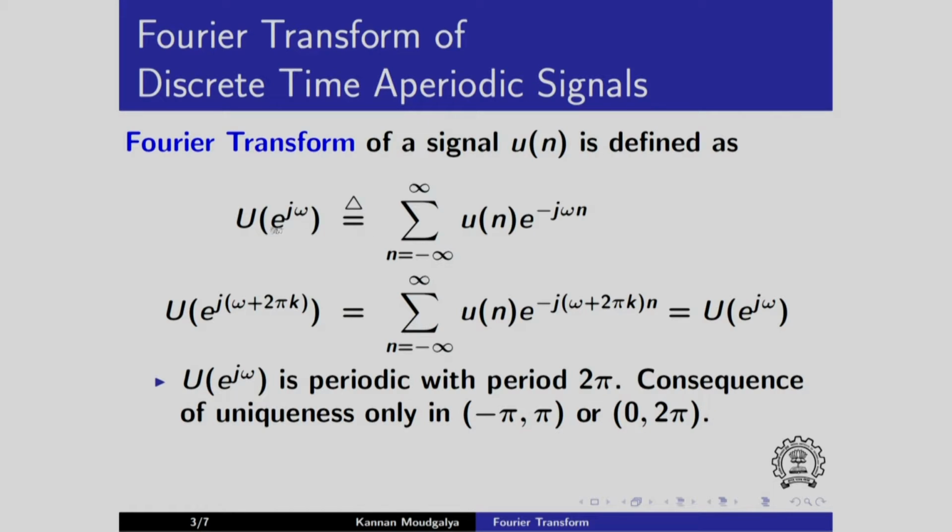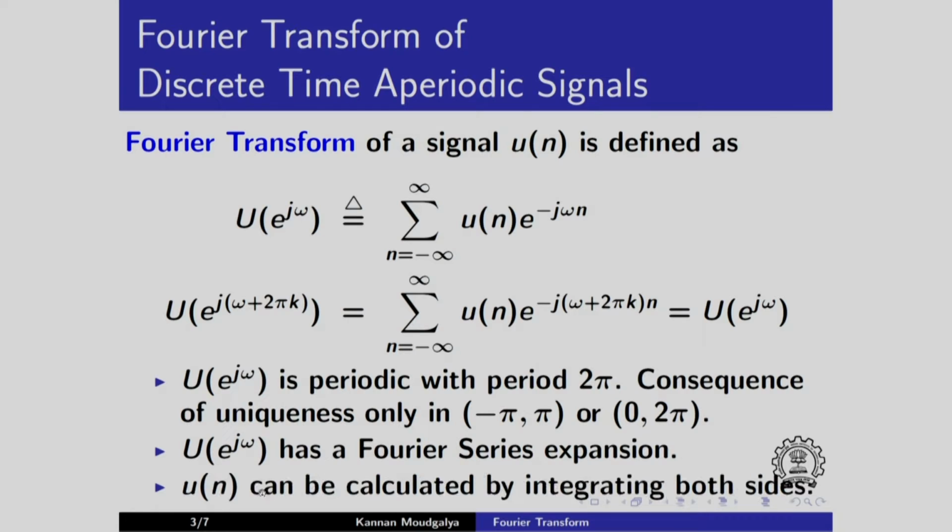Now, because capital U is periodic in 2 pi, it has a Fourier series. This can be thought of as the Fourier series for U. Alright, what is this small u? I can calculate it from this expression. Can I express small u of n as a function of capital U? That is a question we ask next. So to do that, we can multiply both sides by exponential j omega m and integrate on both sides. So let us do that.